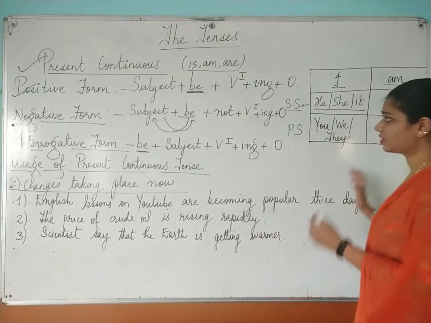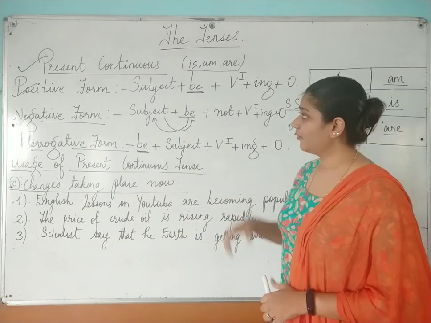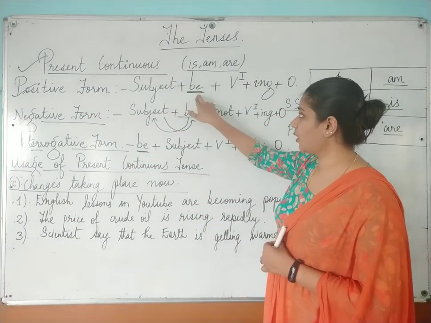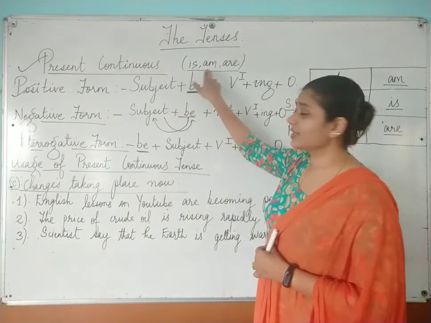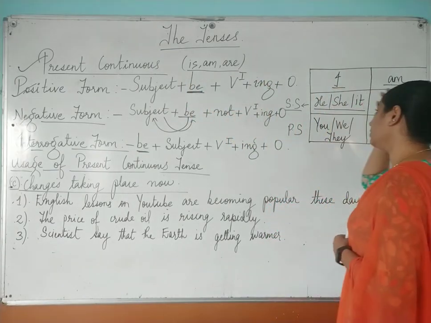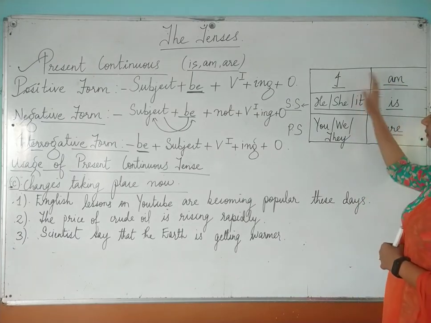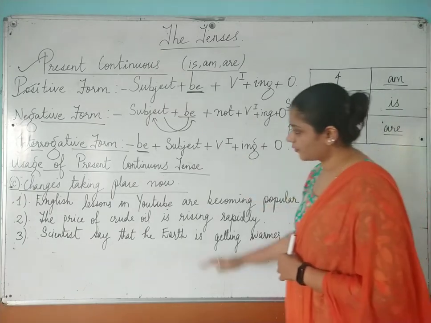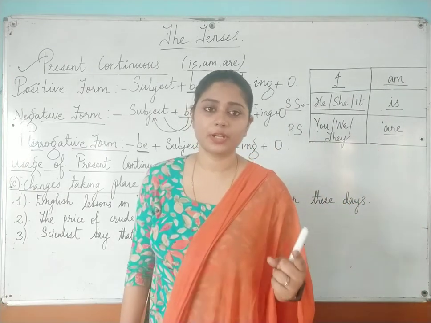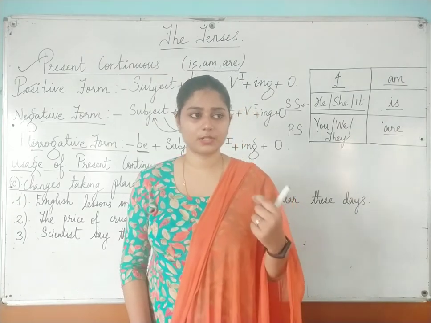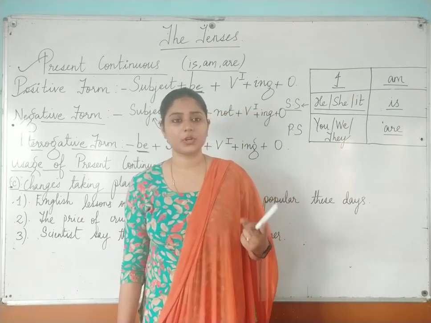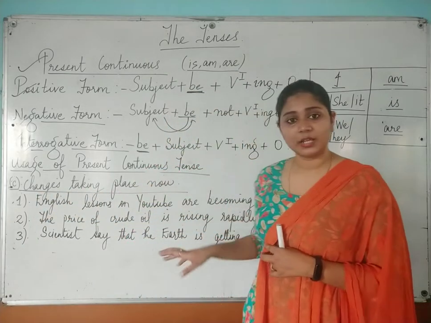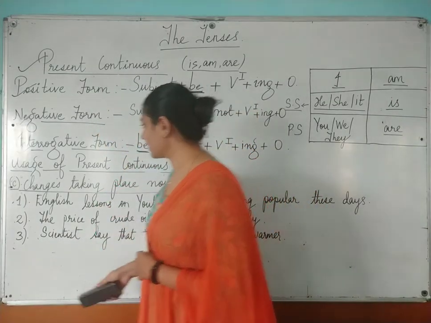I hope this much is clear to everyone: what is the structure of present continuous tense, what is this be? Be is called as what? Auxiliary verb. In present continuous tense we use is, am, are. And then you have the table of subject-verb agreement: with I we use am; he, she, it use is; we, you, they use are. And we use the present continuous tense in 3 places. First one is whenever any action is going on at the time of speaking. Second one was for temporary activities, and third one was for changes which are taking place now. Okay. So I hope this is clear to everyone.